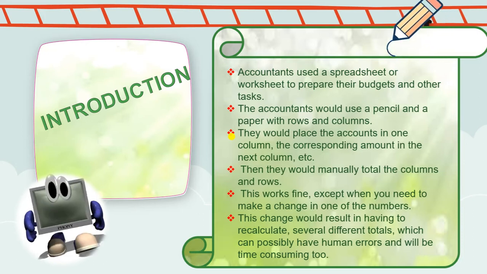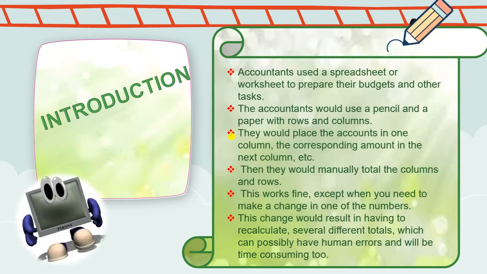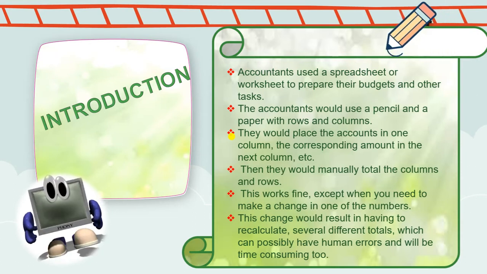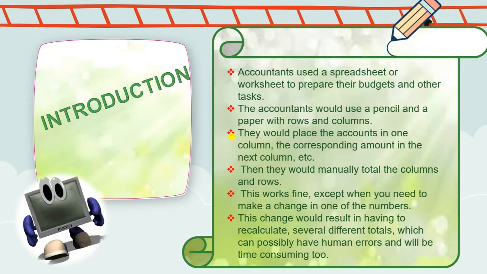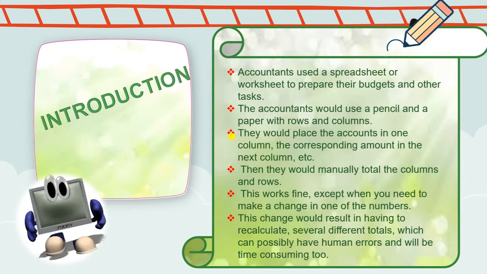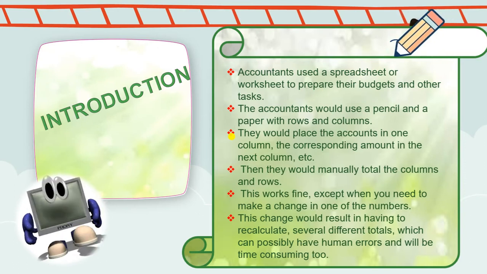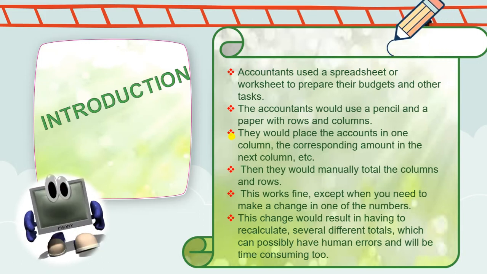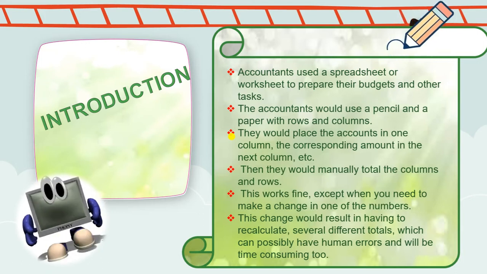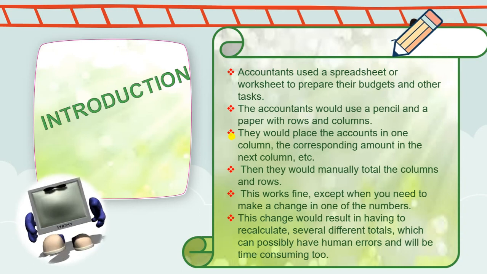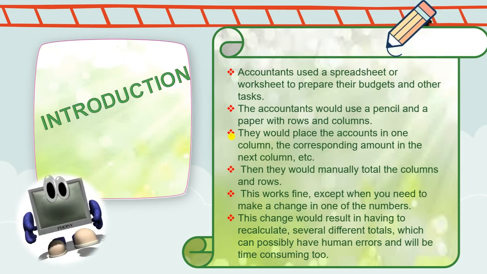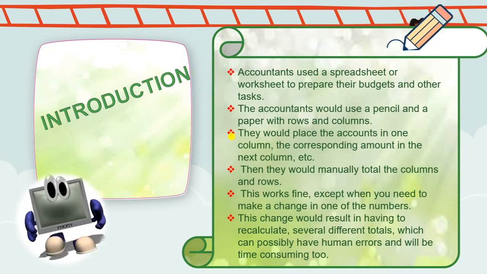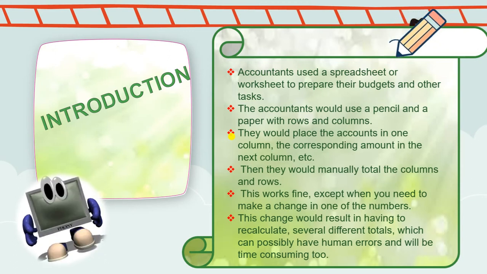And at the end, when they wanted a total of the column or the rows, they used to do it manually. They did not have calculators or computers or any machine at that time which they could use. So they had a lot of manual work to prepare a budget. What was the drawback of it?